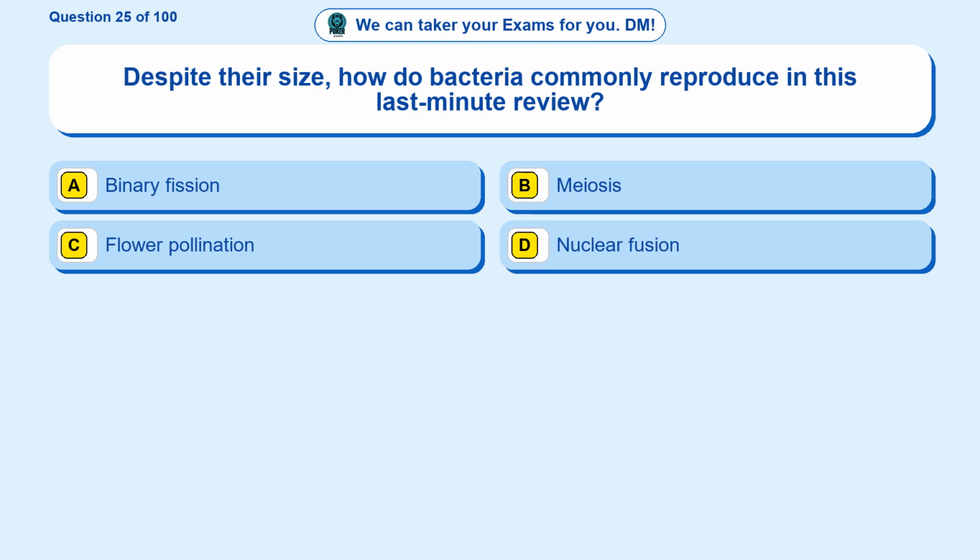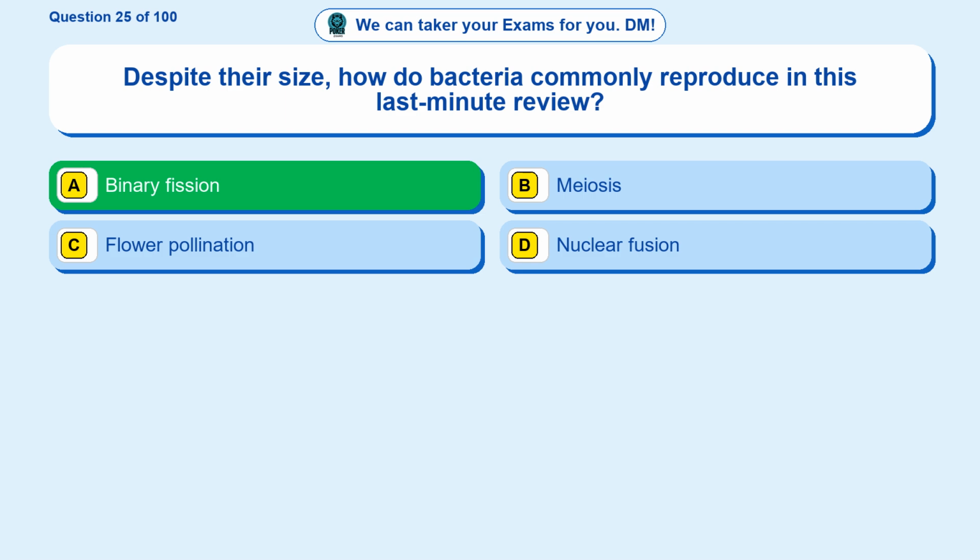Question 25. Despite their size, how do bacteria commonly reproduce in this last-minute review? Option A, binary fission. Option B, meiosis. Option C, flower pollination. Option D, nuclear fusion. The correct answer is option A.